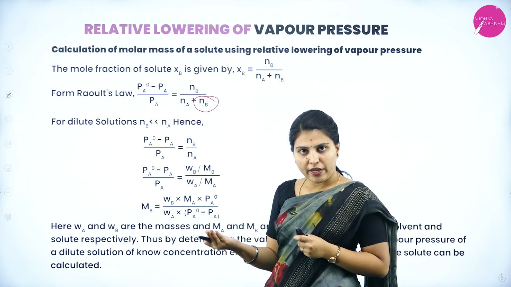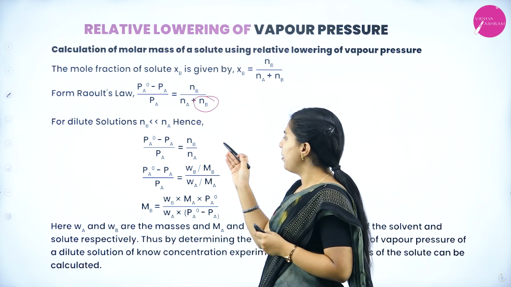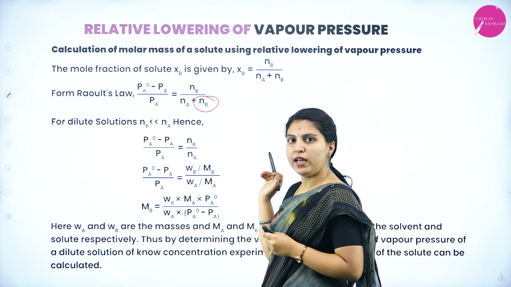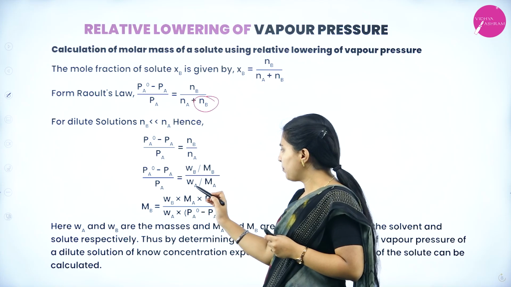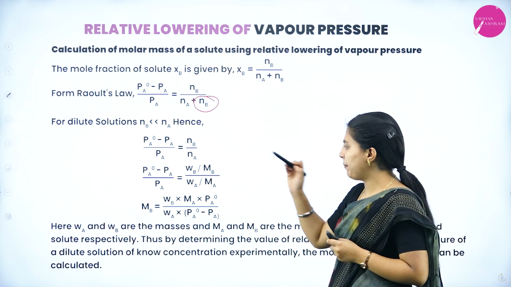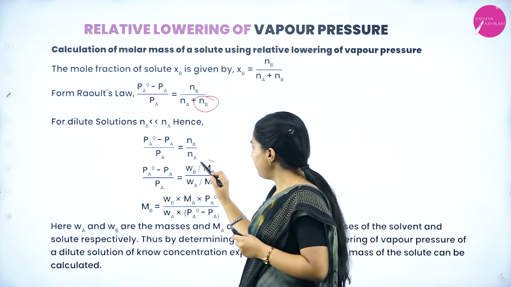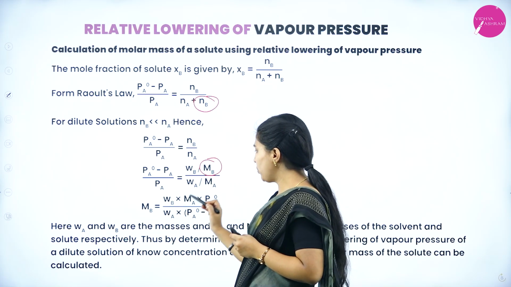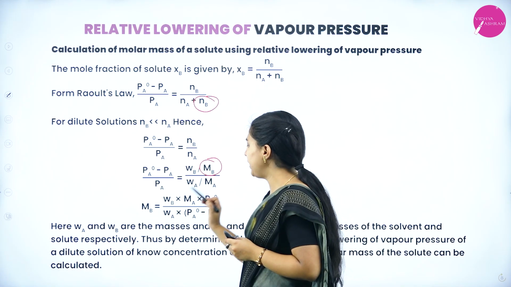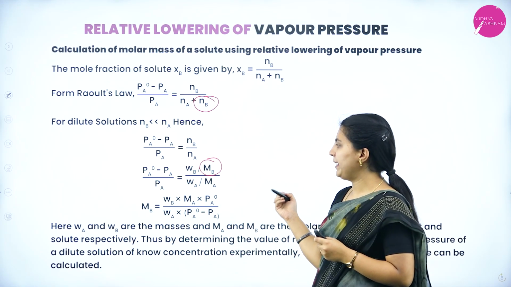Nb is further expressed as mass by molar mass, Wb by Mb, and Na as Wa by Ma. Here Mb we don't know, so after cross multiplication, Mb equals Wb into Ma into Pa0 divided by Wa into (Pa0 minus Pa).